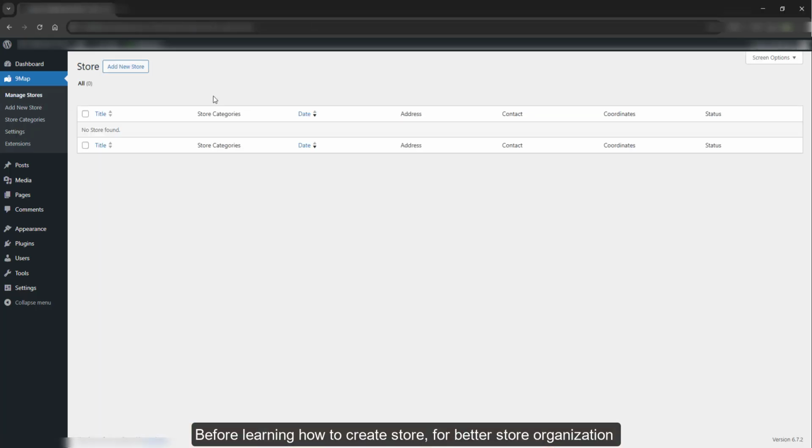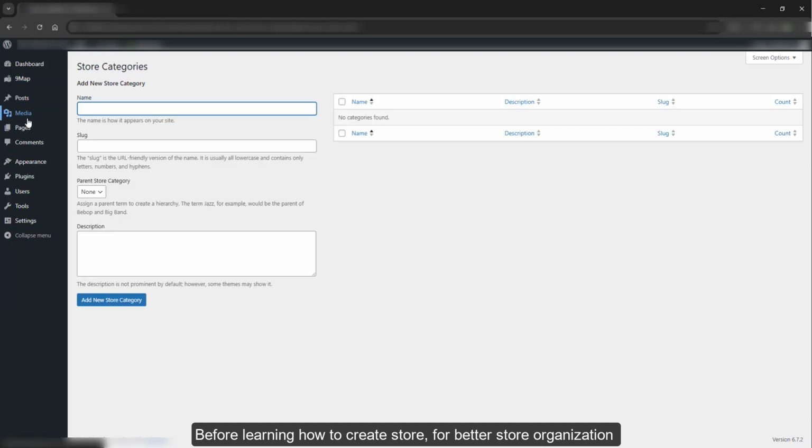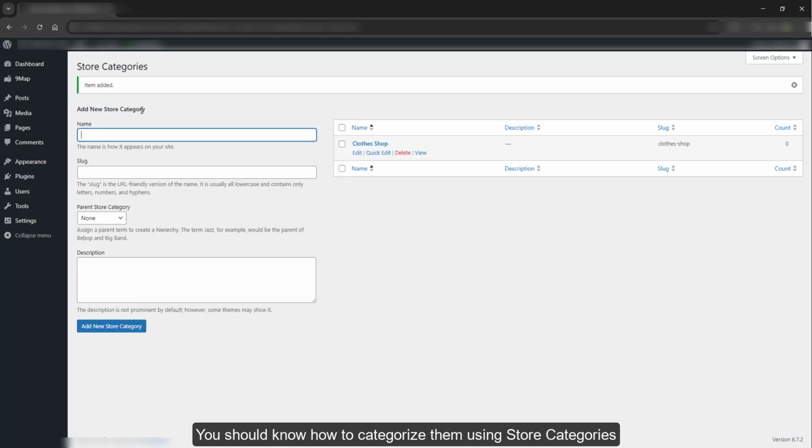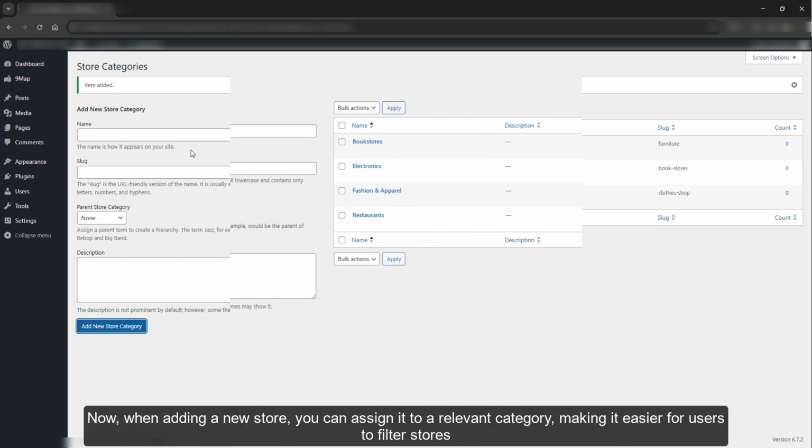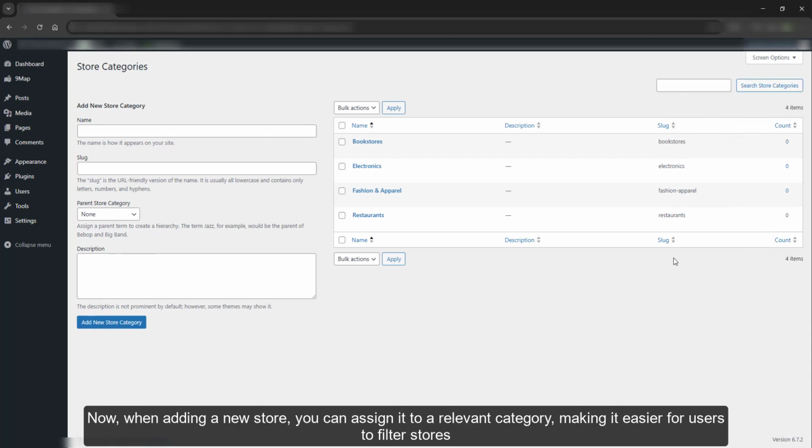Before learning how to create a store, for better store organization, you should know how to categorize them using store categories. Go to NiMap Store Categories, click Add New Category, enter a category name, and save. Now, when adding a new store, you can assign it to a relevant category, making it easier for users to filter stores.